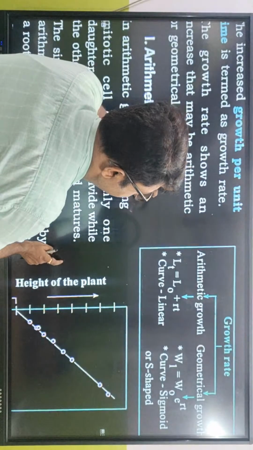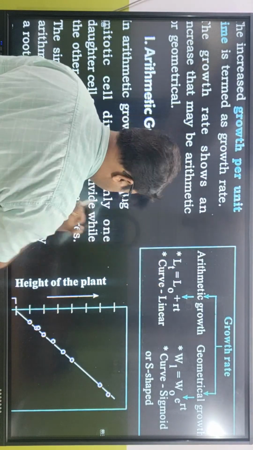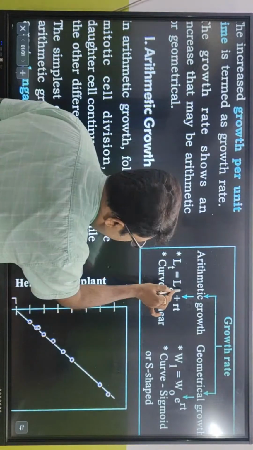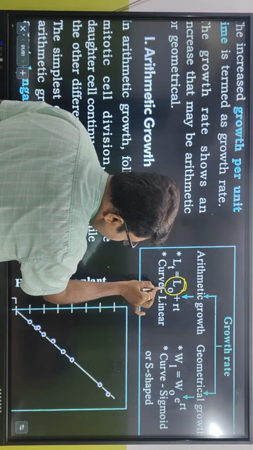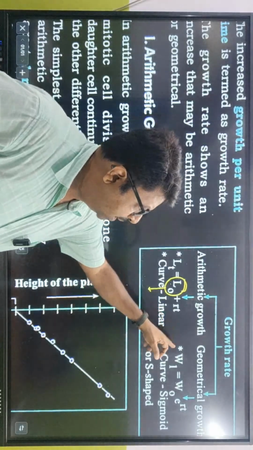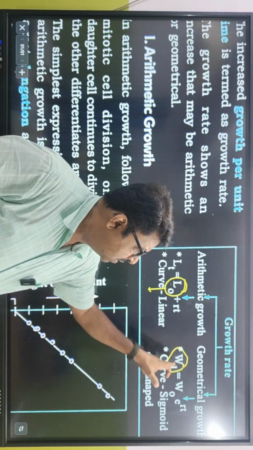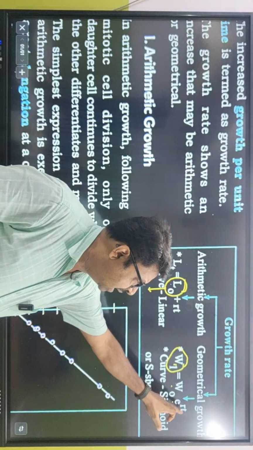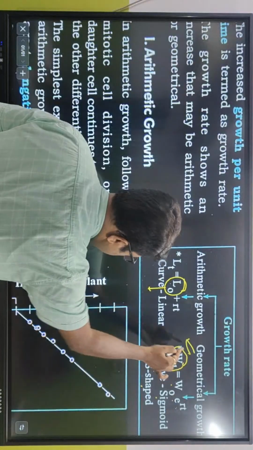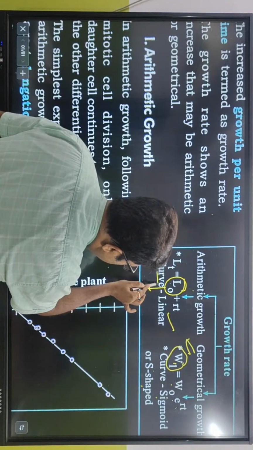কোনটা একদম মাথায় রাখতে হবে? Arithmetic growth, LT, that is length of the plant in time t is equal to L0 plus RT. L0, that is the initial length of the particular plant, and R is the rate of growth, into time. But what is geometrical growth? Geometrical growth আমরা কি আলোচনা করছি? We are talking about the weight. It is WT is equal to W0 ERT. So curve is sigmoid or growth curve. So in case of geometrical growth, the curve is sigmoid, and in case of arithmetic growth, the curve is linear.